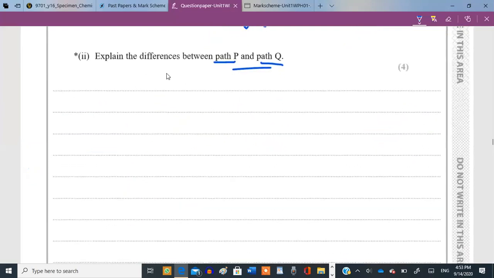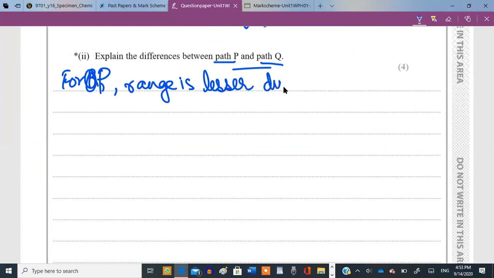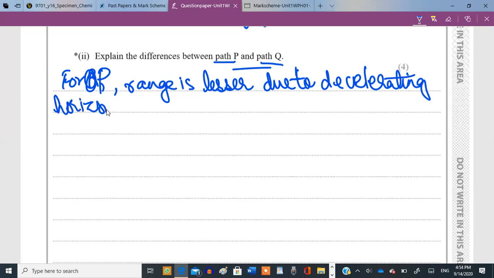Okay, so explain the differences between these two. For P, the range is lesser due to the decelerating horizontal component of velocity.